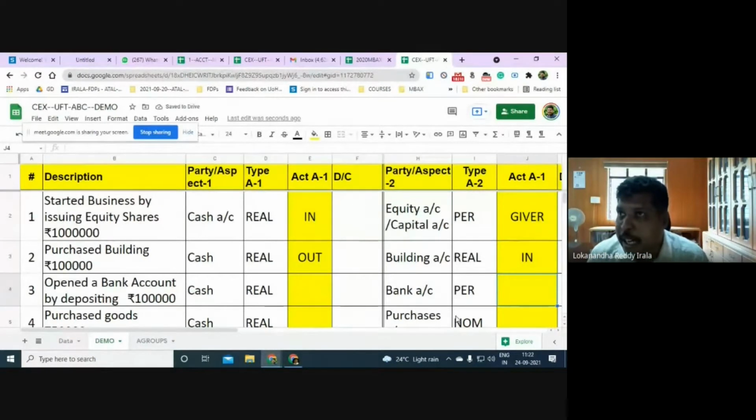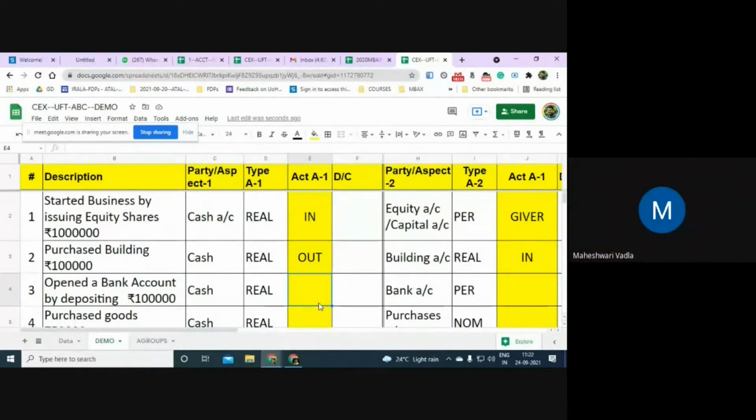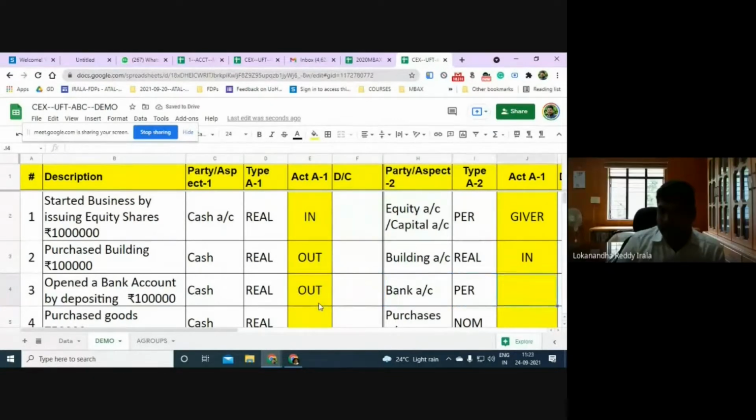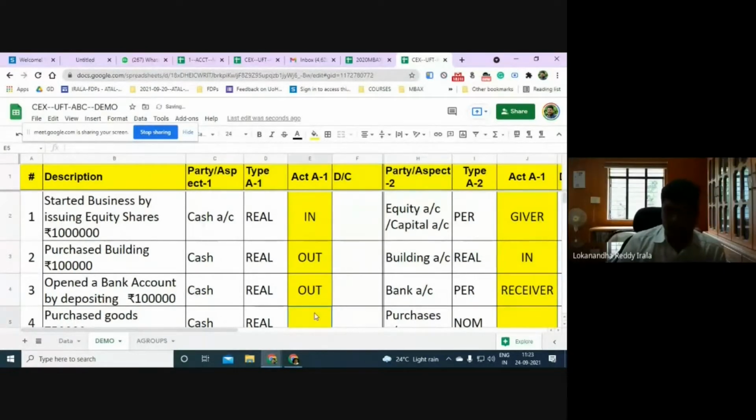You think of this as child's play. Now you understand it better. Yes or no? Yes, sir. Now you opened a bank account by depositing 1 lakh. So what is happening to cash? Going out, into the bank. Now bank is a personal account. Is bank receiving money or giving money? Receiving. So receiver.